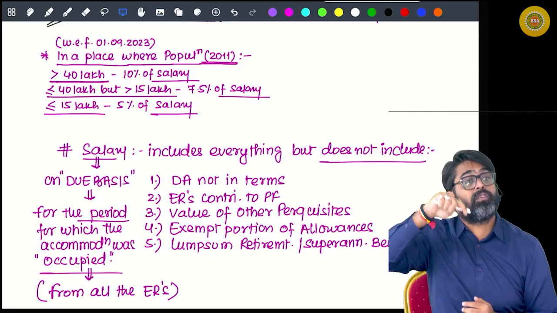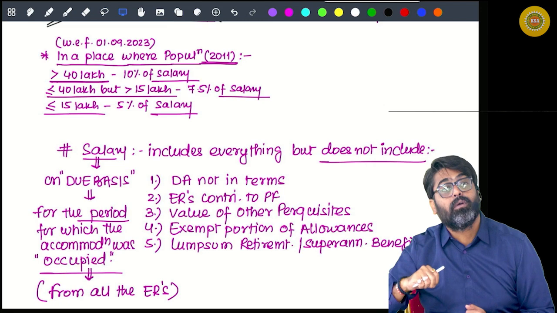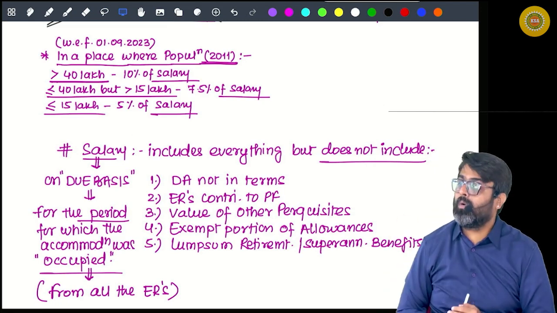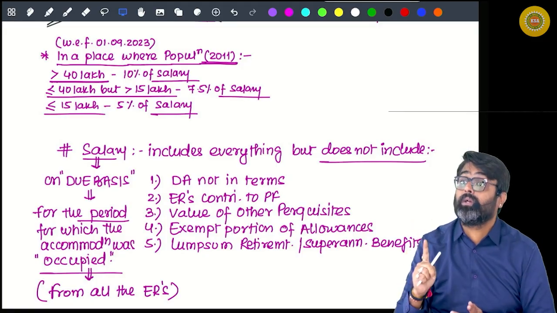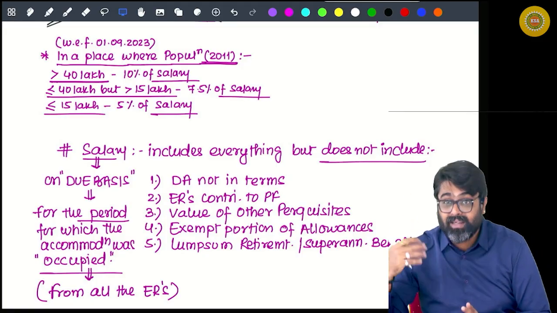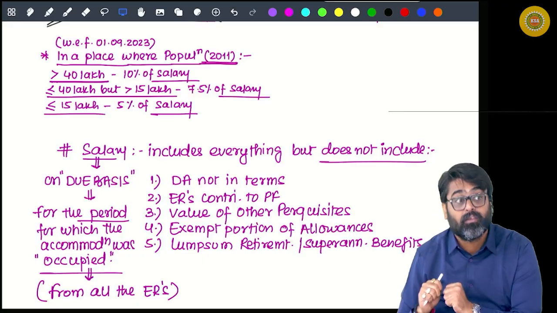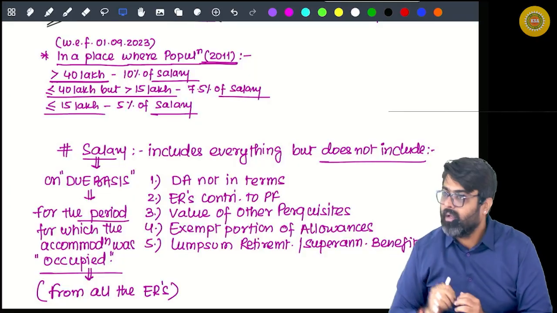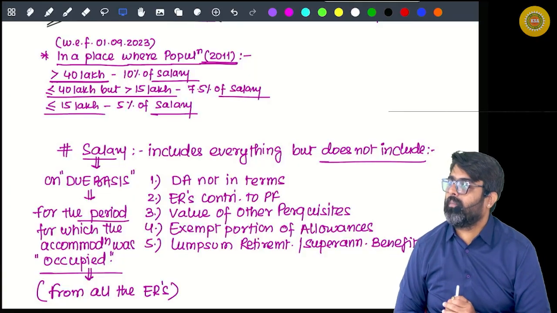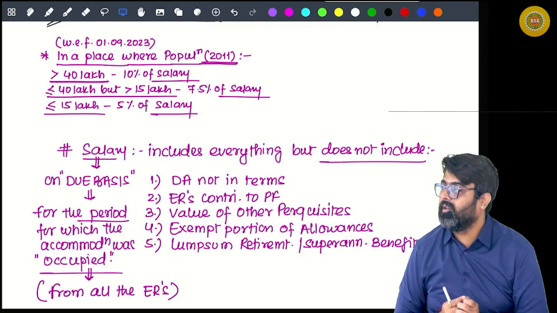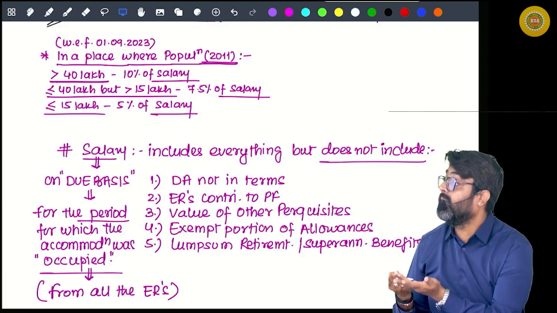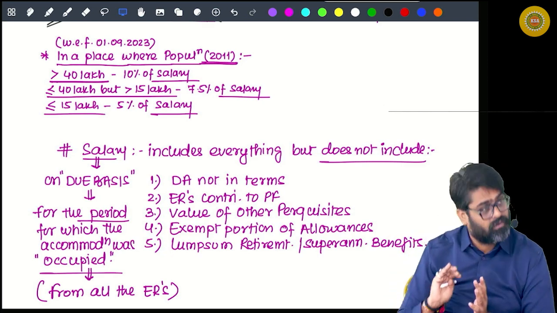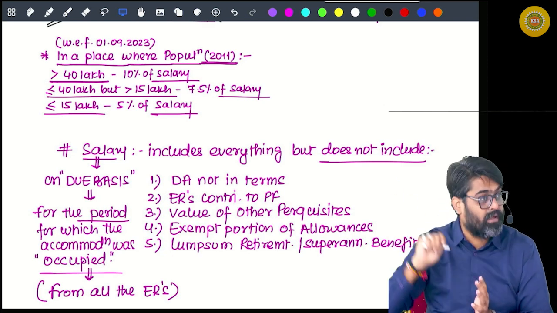Yes or no? What if the city has a population of more than 15 lakhs but less than or equal to 40 lakhs? In that city, if you would have taken accommodation on rent, you would have spent at least 7.5% of your salary to pay the rent, which you are saving. Why? Because in that city the accommodation owned by the employer is given for use. And in a place where the population is less than or equal to 15 lakhs, usually you spend at least 5% of your salary to pay the rent, which you are saving, because in that city the employer has provided his own accommodation.